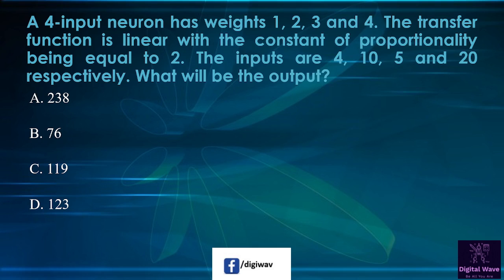Next question is, a 4 input neuron has weights 1, 2, 3 and 4. The transfer function is linear with the constant of proportionality being equal to 2. The inputs are 4, 10, 5 and 20 respectively. What will be the output? So first option available here, 238. Second option is 76. Third option is 119, and the last option is 123. So right answer will be 238.